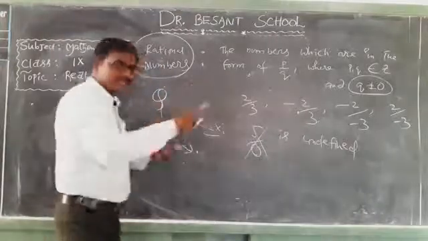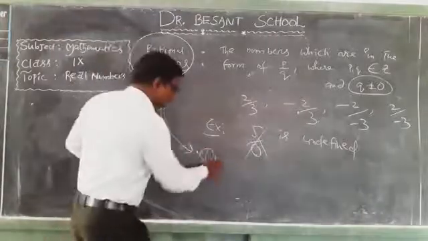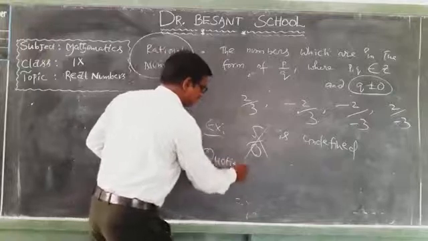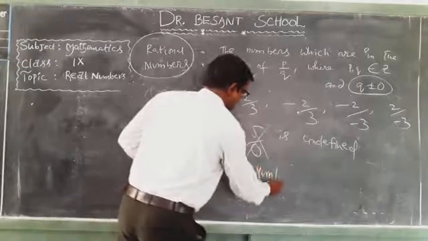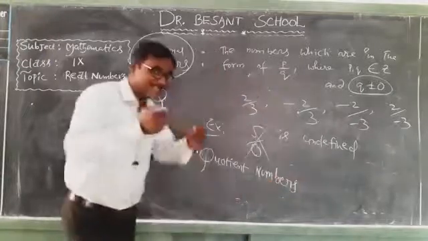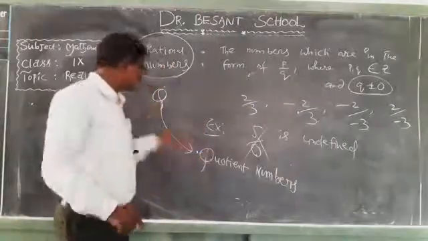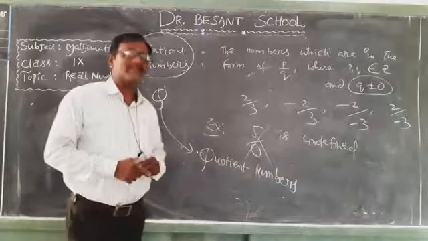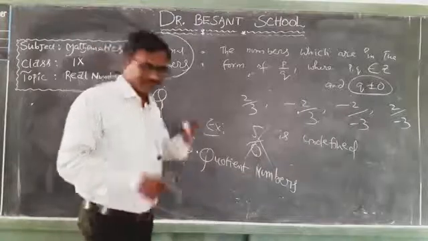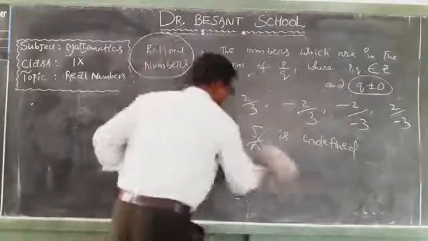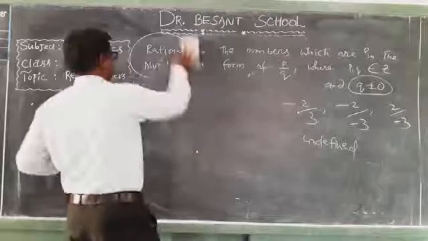Rational numbers are also known as quotient numbers. That's why we use the letter Q to represent rational numbers. Now observe, this is the information regarding rational numbers.